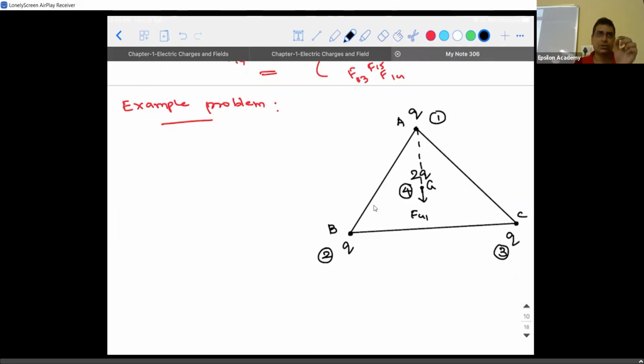I'm talking only about a system with 2 point charges. If I take one charge as Q and the other as 2Q, and the distance between them as R, what is the force that acts in this direction in terms of magnitude? 1 by 4 pi epsilon naught into Q into 2Q divided by R square. And in this direction, 1 by 4 pi epsilon naught into Q into the same 2Q divided by R square. Magnitude-wise they are the same, but they are in opposite directions and get cancelled out. That is why a 2-point system is always at equilibrium.